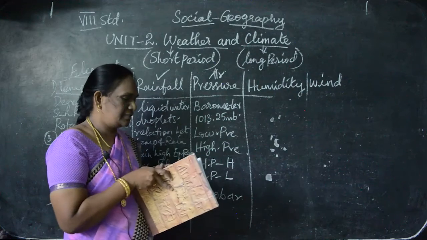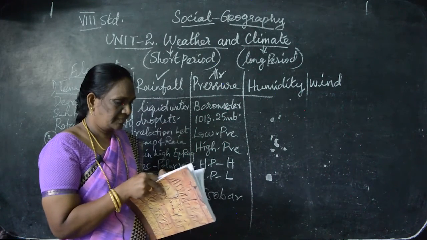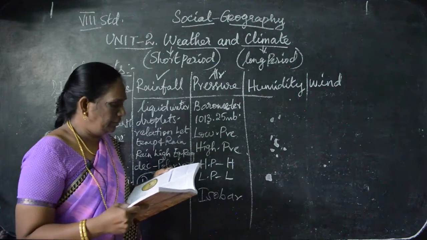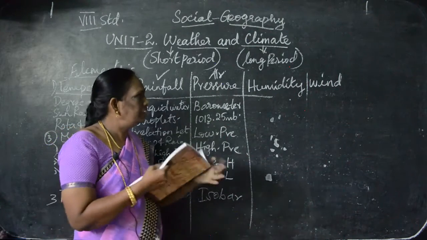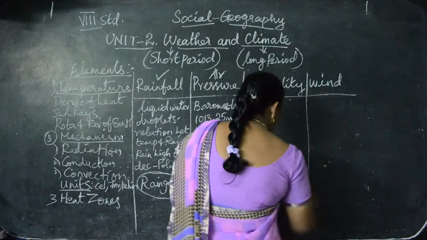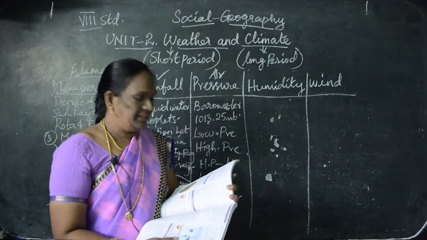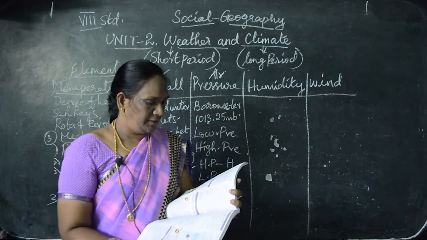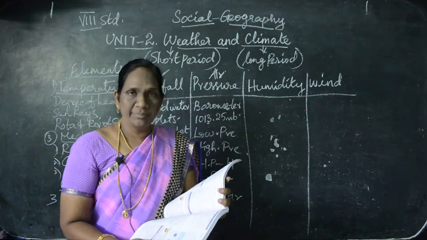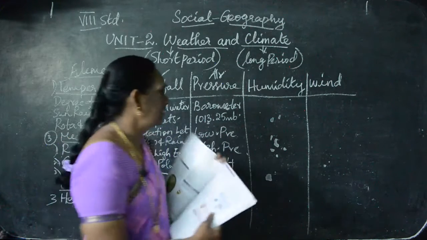Now we are going to see about the humidity, the fourth one. Humidity refers to the degree of water vapor present in the atmosphere in gaseous form, at a particular time and place.